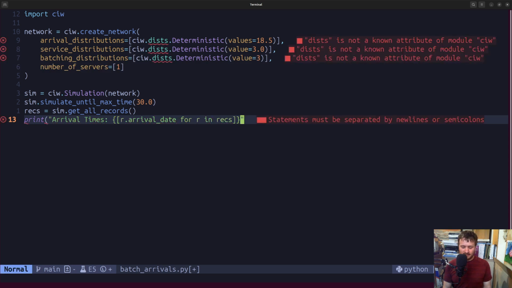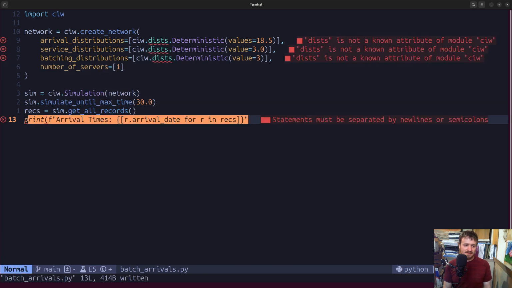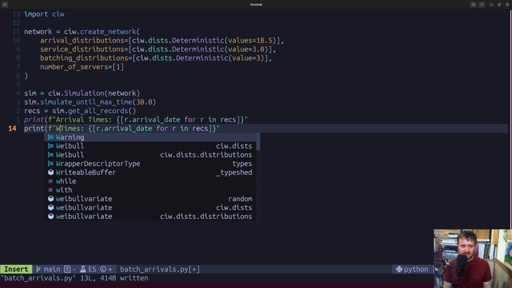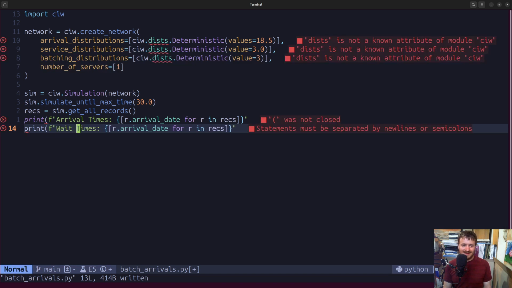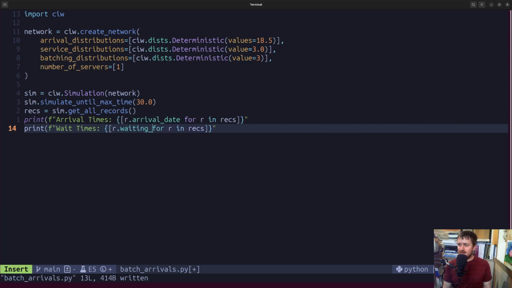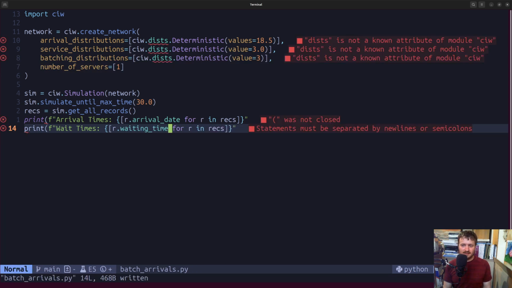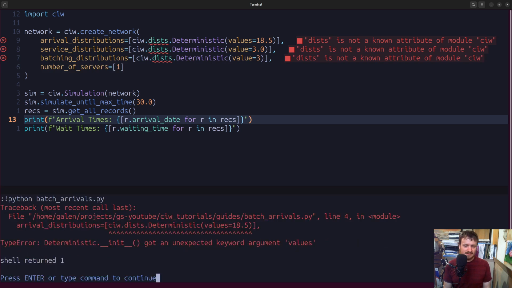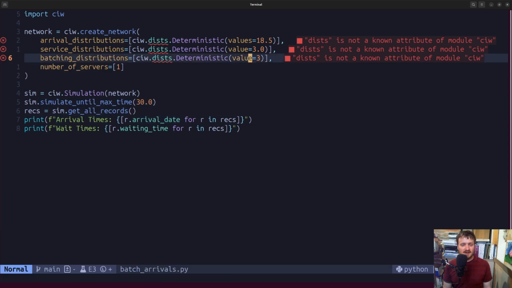It's not exactly how I'd recommend you set up your code in general, but we're just being a little bit rough and ready here. Arrival times, and let's also get the wait times as well. Waiting time for. And it says I need to do something about those semicolons. Looks good now. All right, let's run it. Batch arrivals. Values. It's not values plural. It is just value.